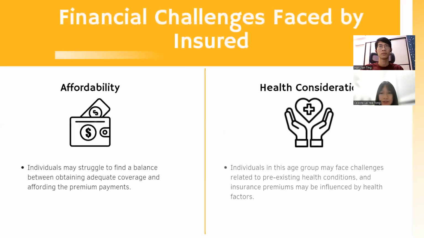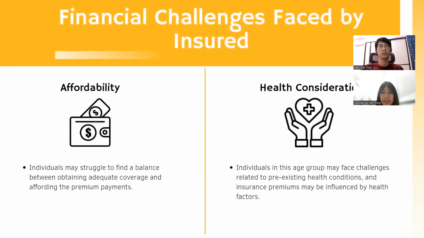Come to the next slide. The insured also finds affordability to be the key point in purchasing life insurance. They often struggle to find a balance between obtaining adequate coverage and affording the premium payments. When age gets higher, the premium gets higher too. Nevertheless, health consideration is one of the factors affecting the price of the premium. So we are here to help individuals have a clear-cut idea of how much they might need to pay for premiums and how much they will get for coverage, according to the information given. This can help individuals budget how they should allocate their money.